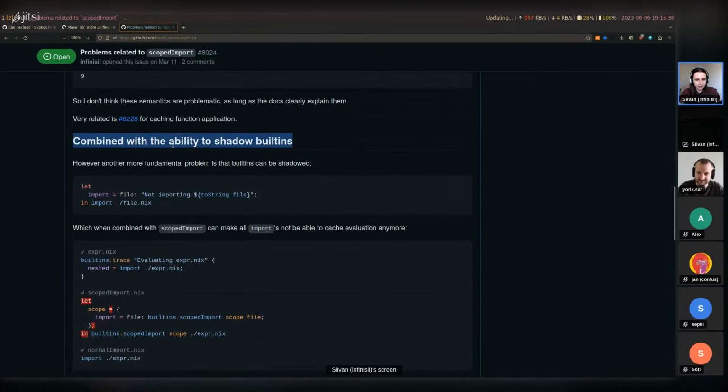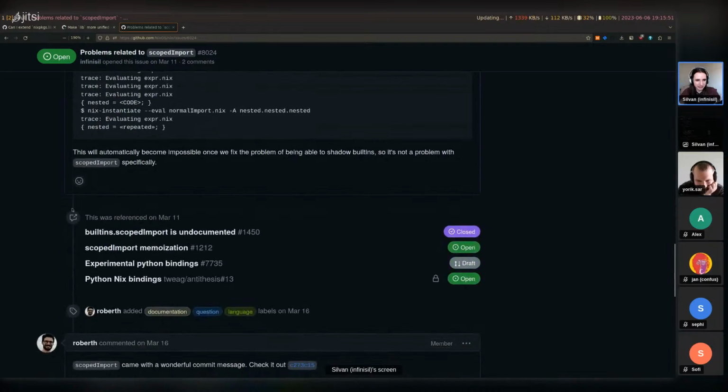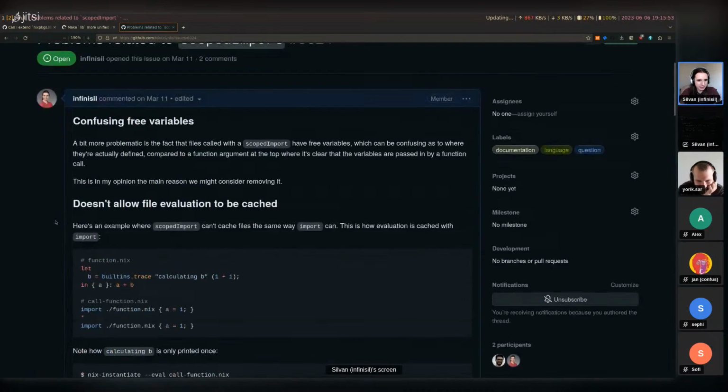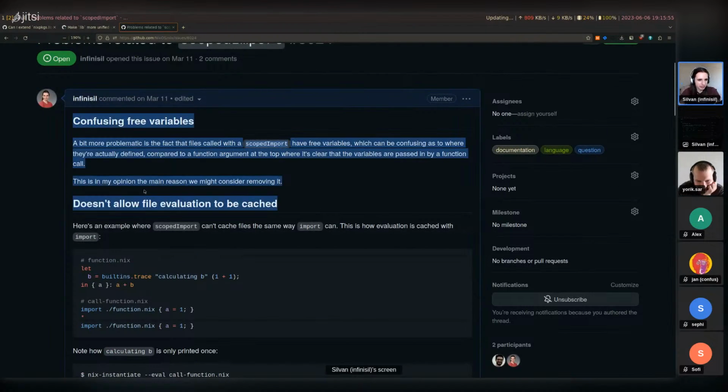And then also, if you can shadow builtins, you can get this behavior that I just explained as hacky, which you don't really want. This is pretty bad. The other thing is the one up top here. This is an actual problem with builtins.scopedImport.